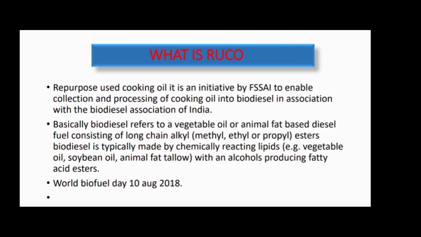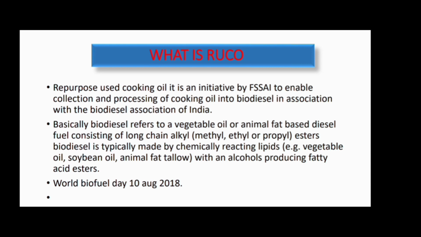Okay, so what is biodiesel? Biodiesel refers to a vegetable oil or animal fat based diesel fuel consisting of long-chain alkyl esters, including methyl, ethyl, or propyl esters. Biodiesel is typically made by chemically reacting a lipid, which may be vegetable oil such as soybean oil, or animal fat, also known as tallow, with an alcohol, producing fatty acid esters.